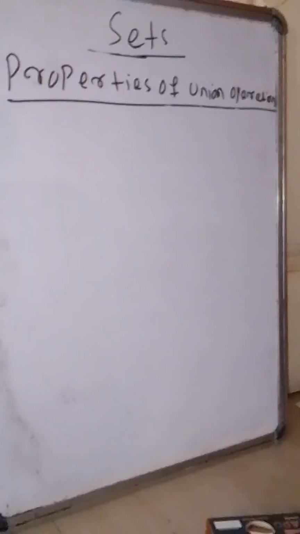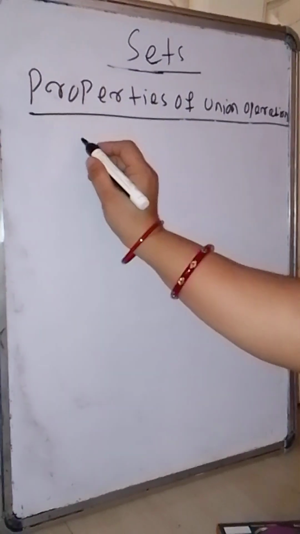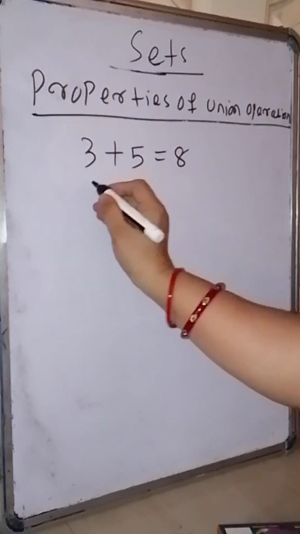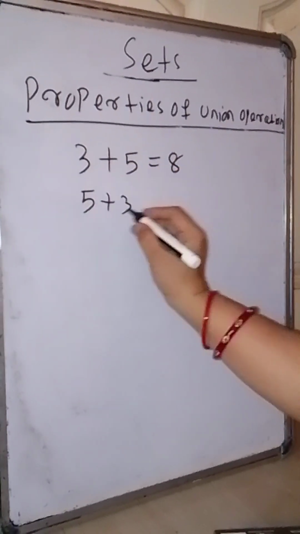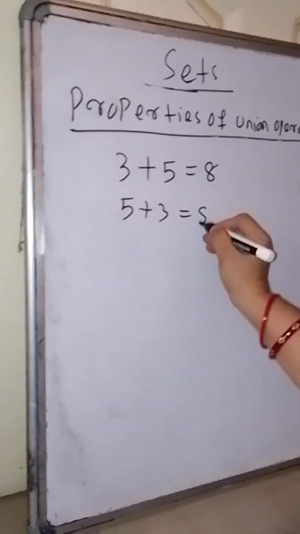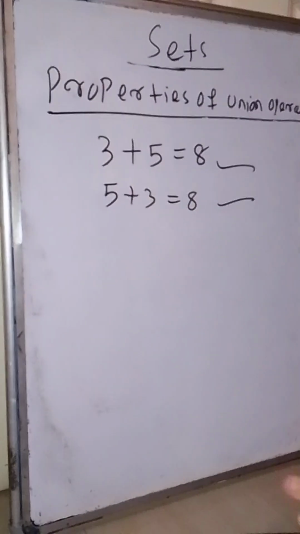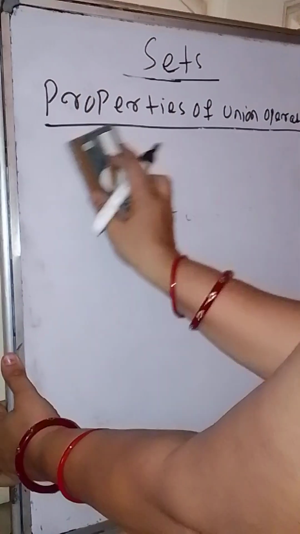Commutative property means if we change the order of the two numbers, suppose we add 3 plus 5, the result is 8. If we add 5 plus 3, order is not important. 3 plus 5 is the same as 5 plus 3. This is called the commutative property. Associative and identity properties you also know. All these properties you know in the case of numbers.